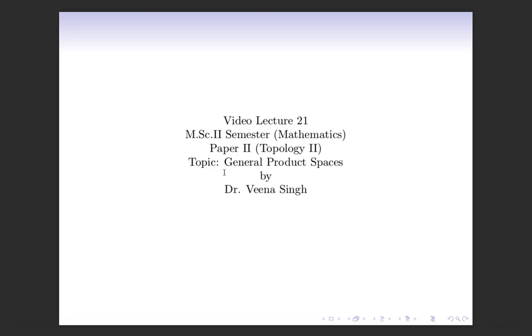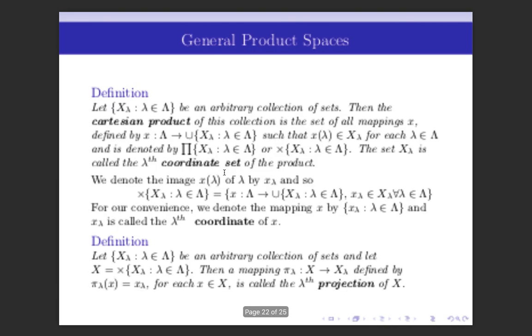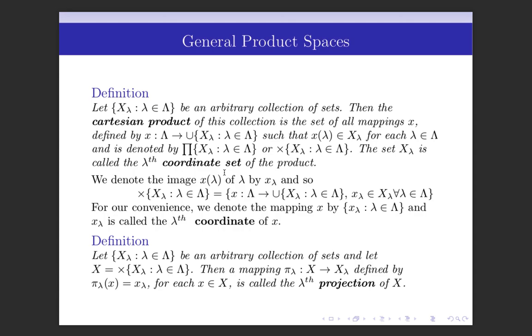Today I will discuss general product spaces. So far we have discussed product of two topological spaces. By general product space, we mean product of any arbitrary collection of topological spaces. Before coming to general product space, we need to define Cartesian product of any arbitrary collection of sets.